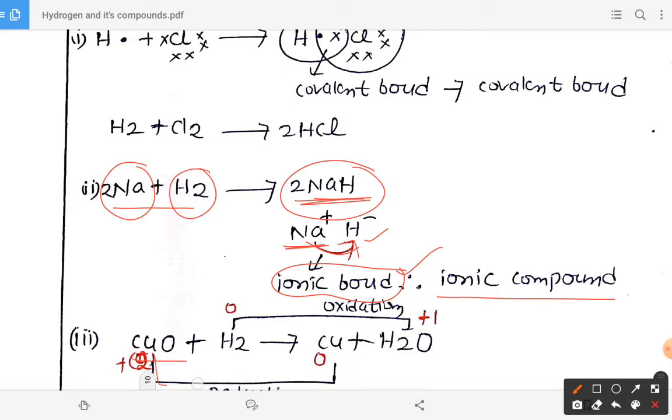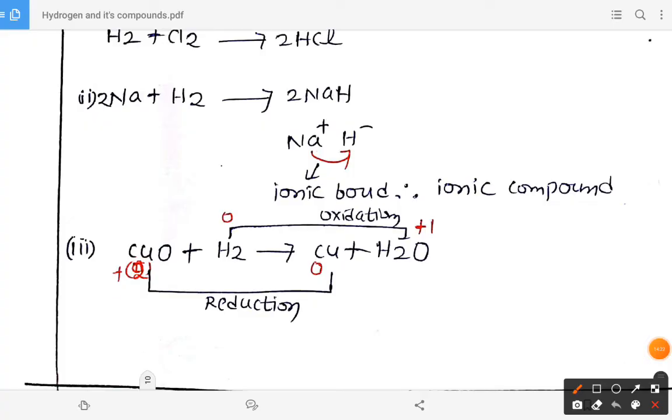Next, the reaction with copper oxide. This is the application of metal oxide converted into metal. So copper oxide is converted into copper by reaction with hydrogen. Hydrogen reduces the copper oxide to copper and itself gets oxidized to water. In copper oxide, the oxidation state of copper is plus 2. Here copper is 0, because in the elemental state the oxidation number is 0. So plus 2 to 0 means reduction.